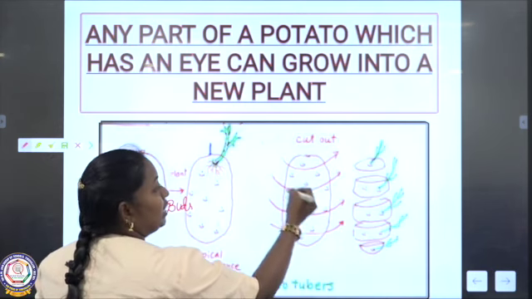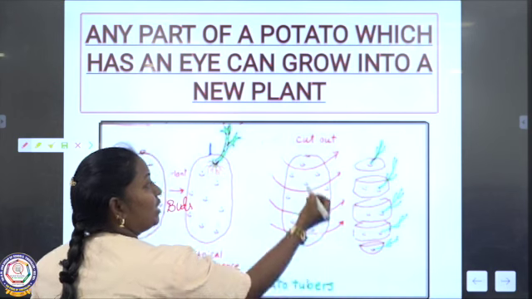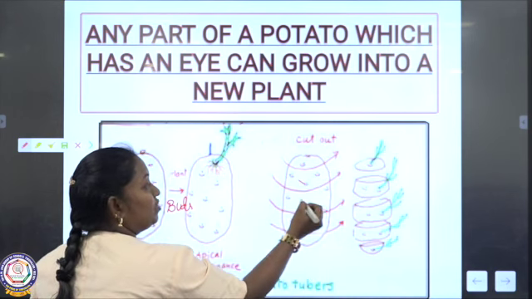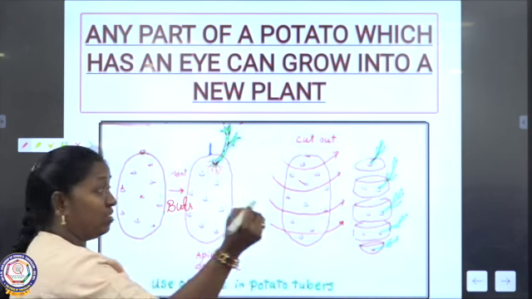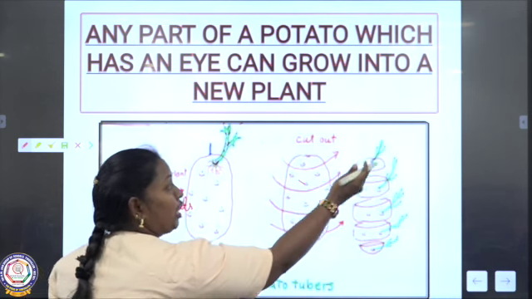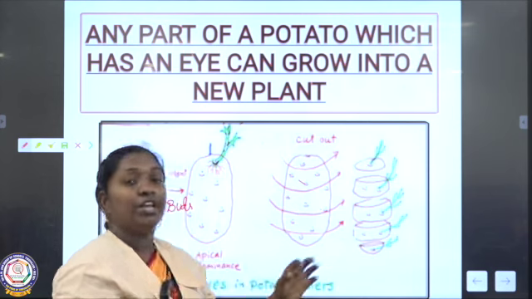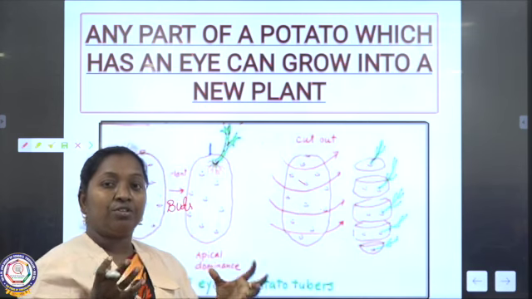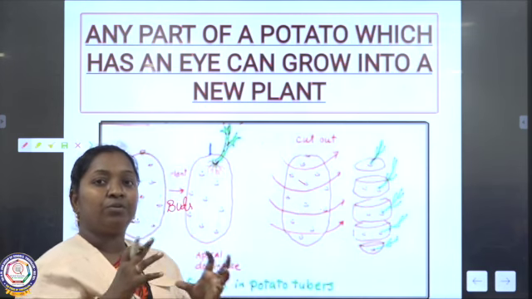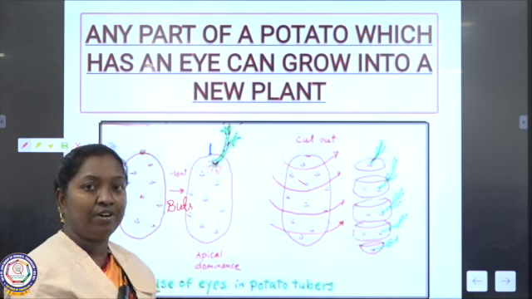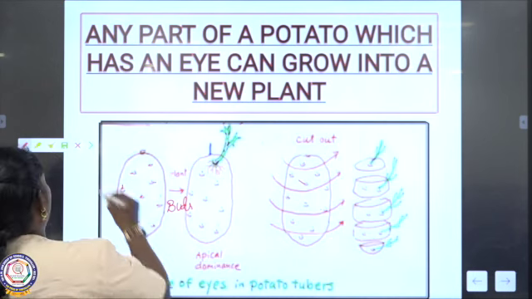If we cut into a layer, in all the layers there are dots, these are called buds or eyes. After cutting this, if you keep it somewhere in the soil, even from the layer a new plant can grow. These help us to increase the number of plants on our earth, in our surroundings.